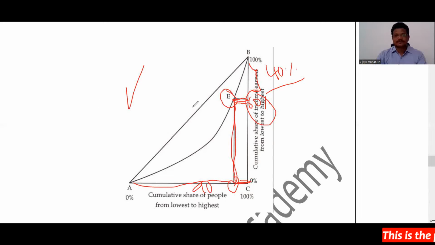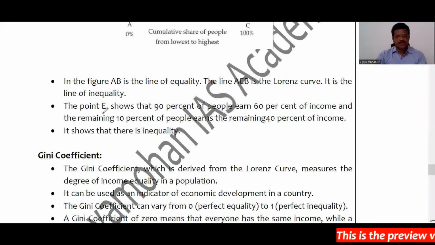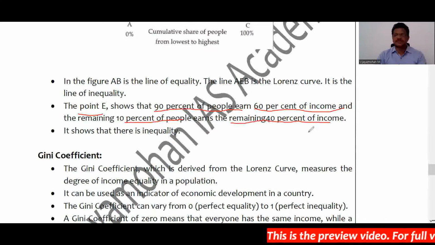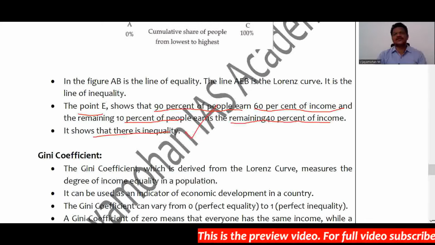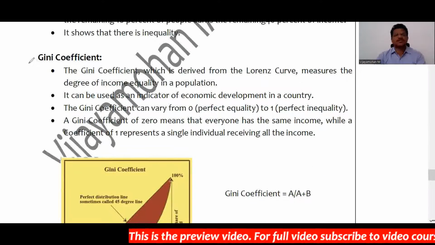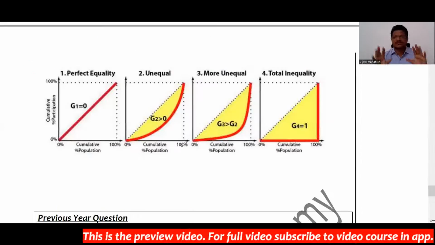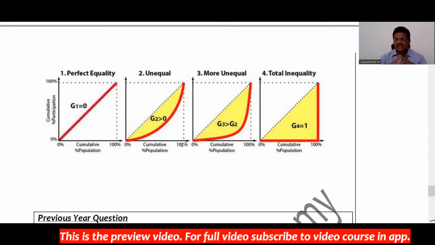Now the point E shows that 90% of people earn 60% of income, and the remaining 10% of people earn the remaining 40% of income, as I showed you in the graphical representation. It shows that there is inequality, right? So this is the method to calculate inequality using the Lorenz curve. Now we will see the Gini coefficient, how inequality is calculated from the Gini coefficient. This is the end of the Gini coefficient and Lorenz curve methods.